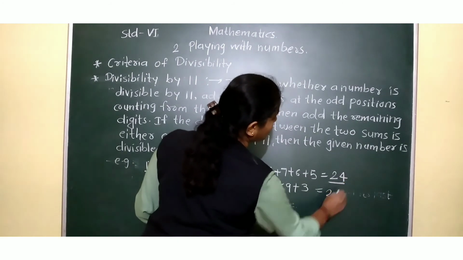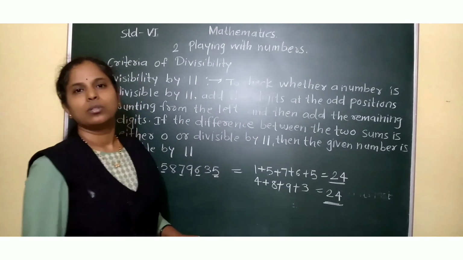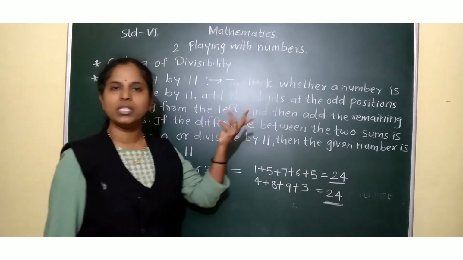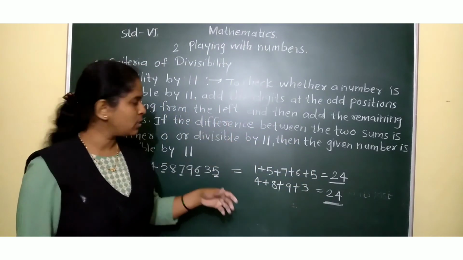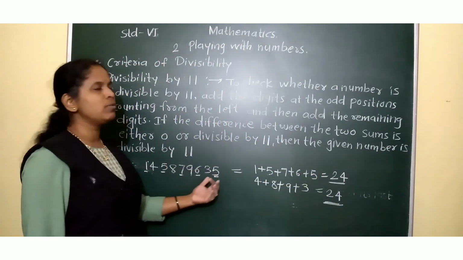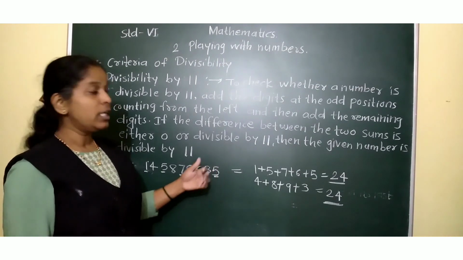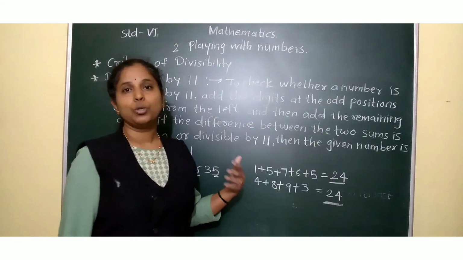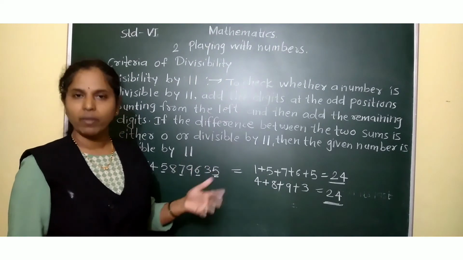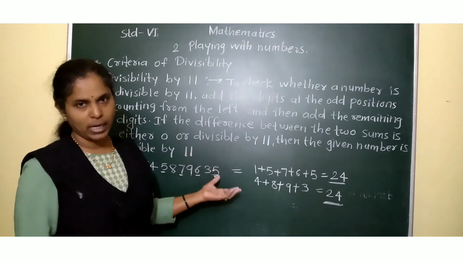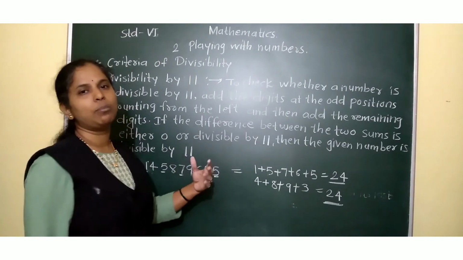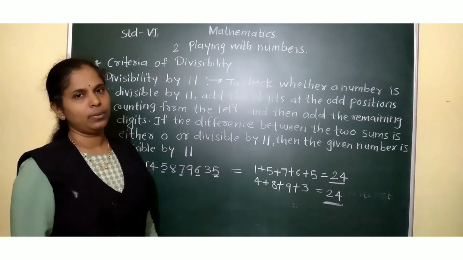Now see, look at these two. 24 minus 24, the difference is 0. That means the given number is divisible by 11. If the difference had been 22, 33 or whatever number which is divisible by 11, then also the given number is divisible by 11. Followed?